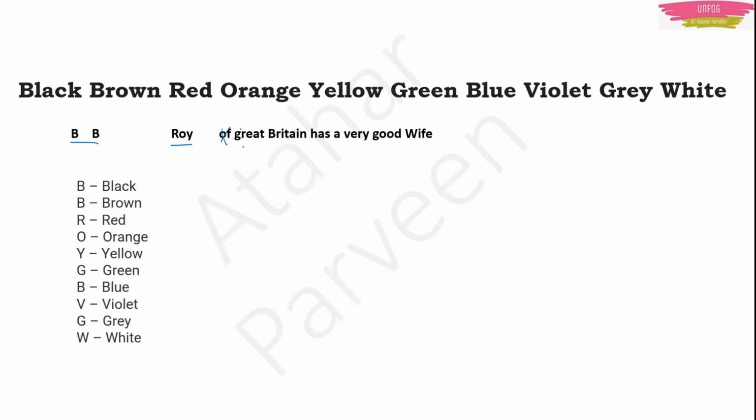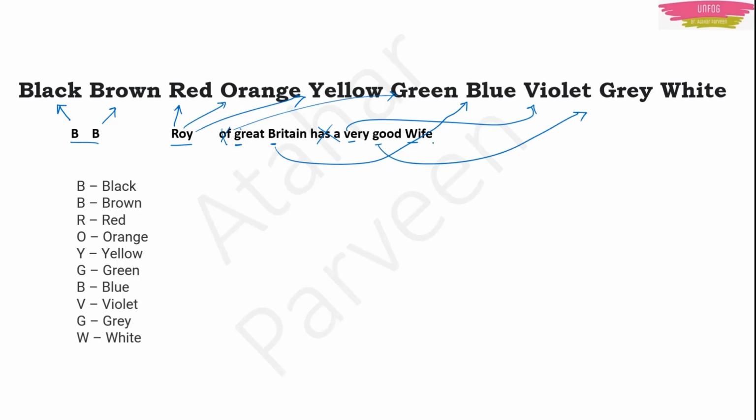Of has nothing to do. G is for Great. Again B. H has nothing to do. A has nothing to do. Then V, G, W. B is black, remember, the first one is black. The second one is brown. In Roy, R is red, O is orange, Y is yellow. Then G, Great, green. Then Britain, B, blue. Then V, violet, good, grey. W, white. B.B. Roy of Great Britain has a very good wife.